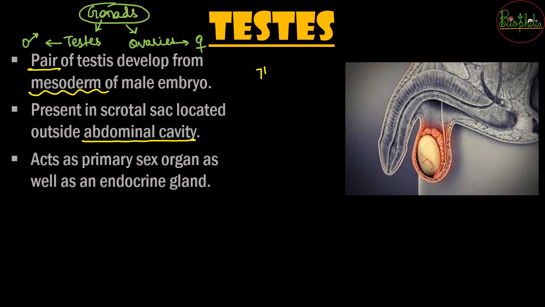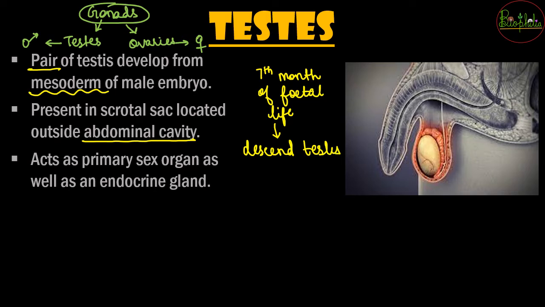Specifically, it is going to be the 7th month of the fetal life, that is, the baby has not been born yet. During the 7th month of fetal life there is going to be descent of the testes, and this descent is going to be from the abdominal cavity into an external pouch that is called the scrotal sac. If you want to know more about the descent and when and how it occurs, you are going to understand it in the class 12 chapter, that is human reproduction.